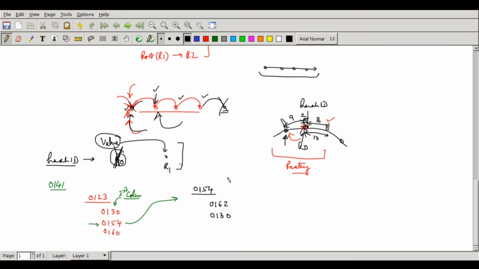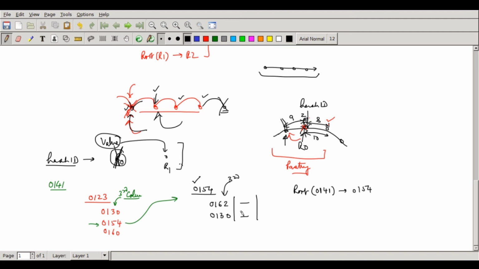That's a third column entry actually. Then it may not have a fourth entry. There is no fourth entry in this case. So there is no entry with 0, 1, 5 onward. So when it searches, it will find that the third digit, 4, lies between 3 and 5. So this itself should be a root node. The root node for 0, 1, 4, 1 will be 0, 1, 5, 4. Now 0, 1, 5, 4 dies actually. Then what is going to happen?